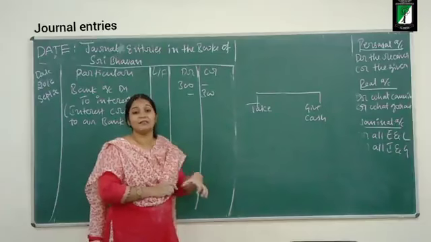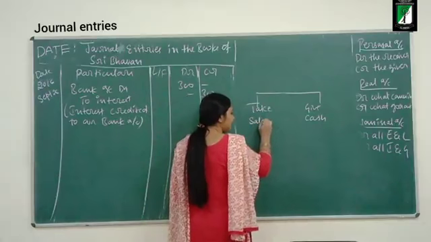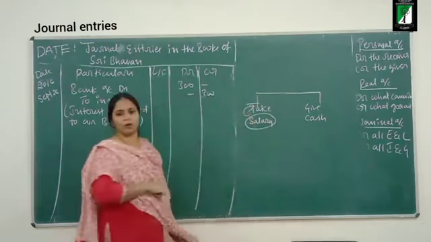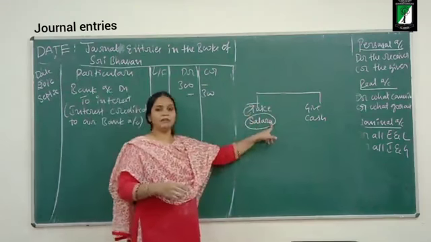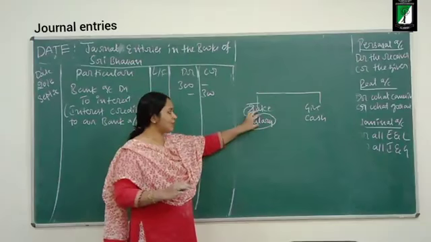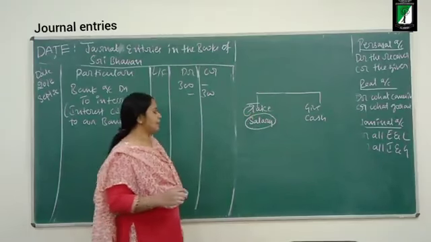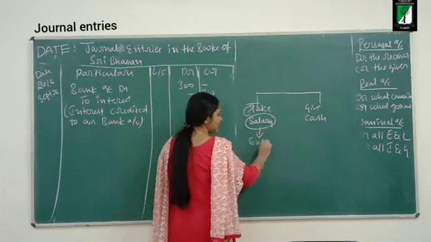It is receiving the services of employees. So I cannot write the services of employees here. I should write the expense name here. Salary is an expense to the business.